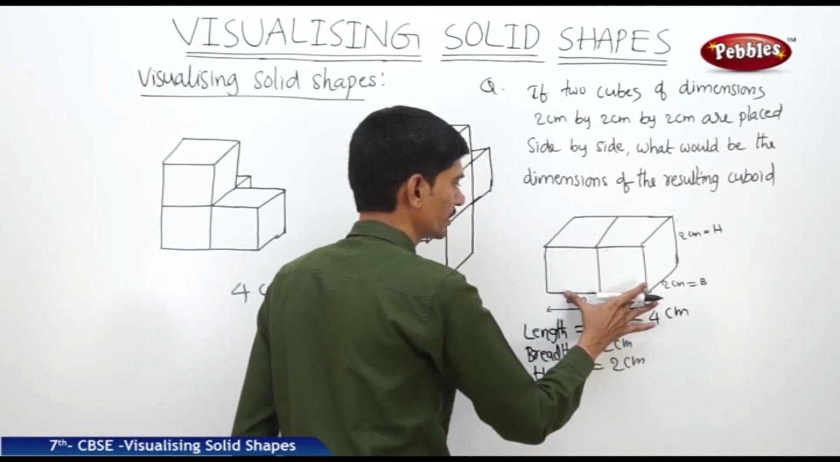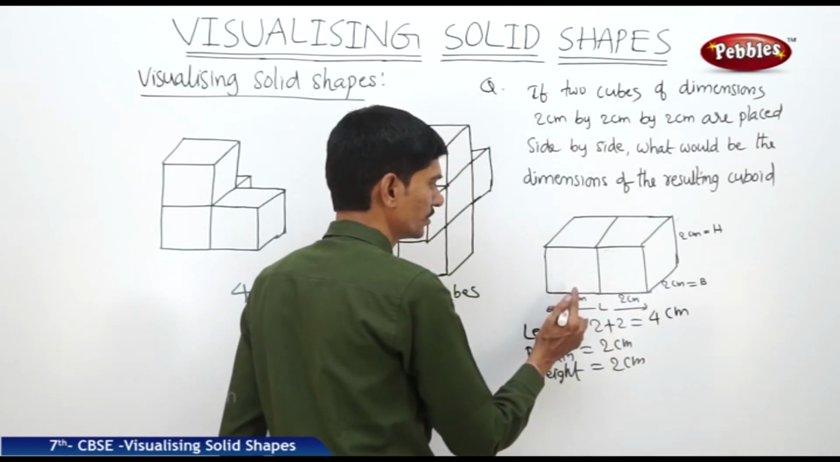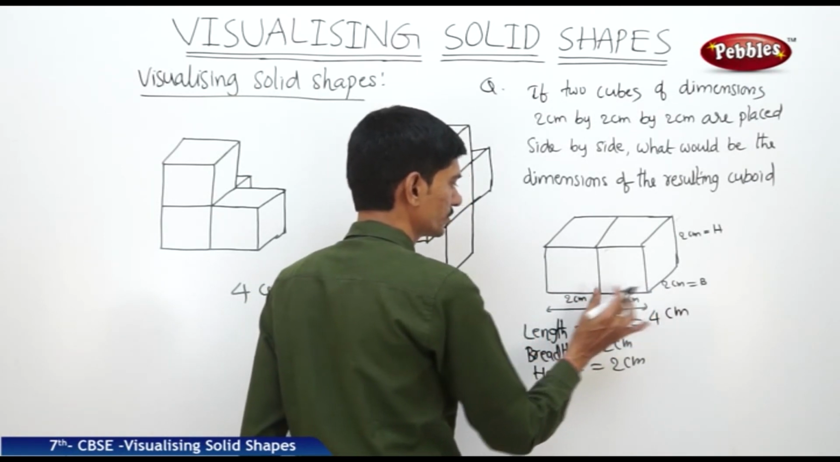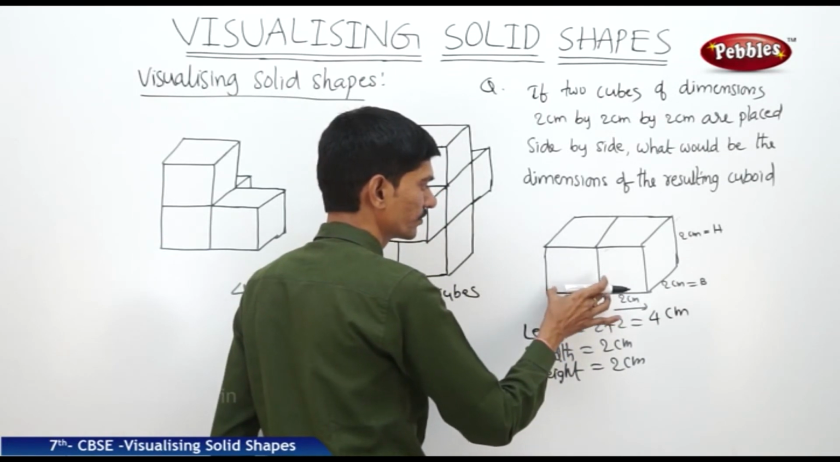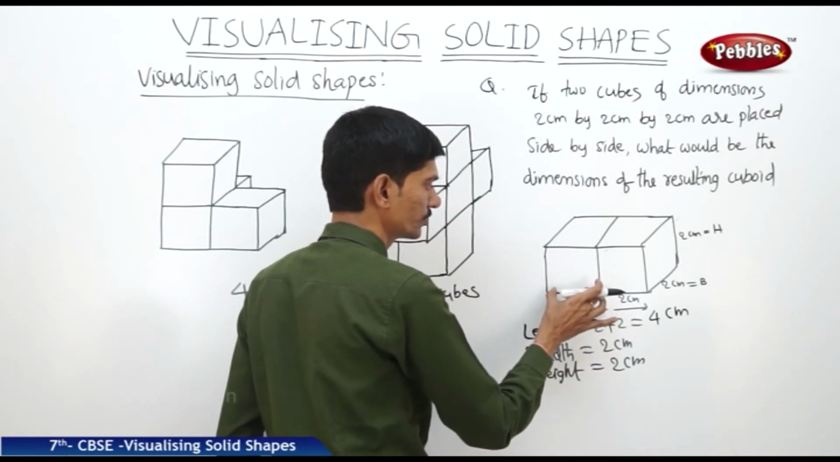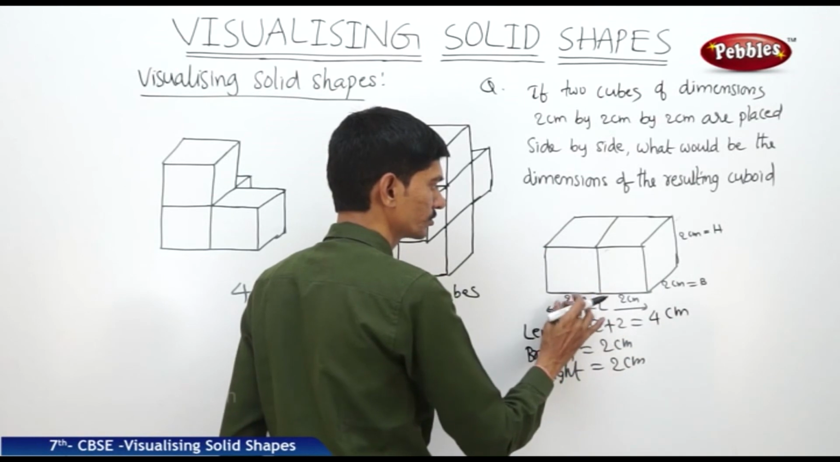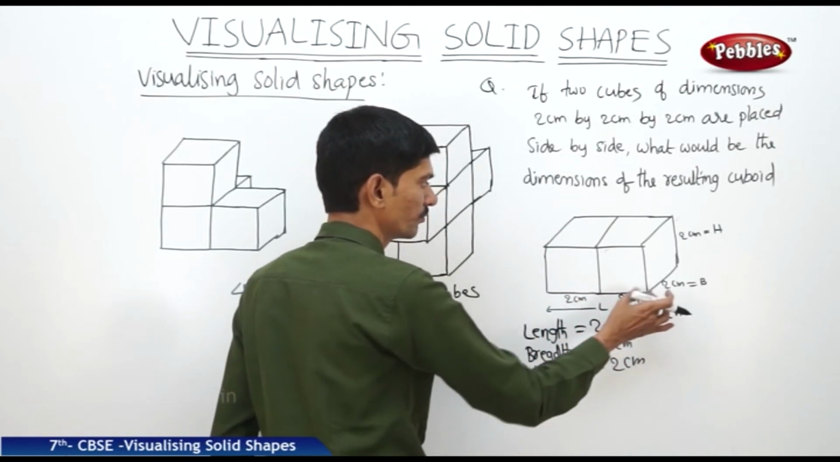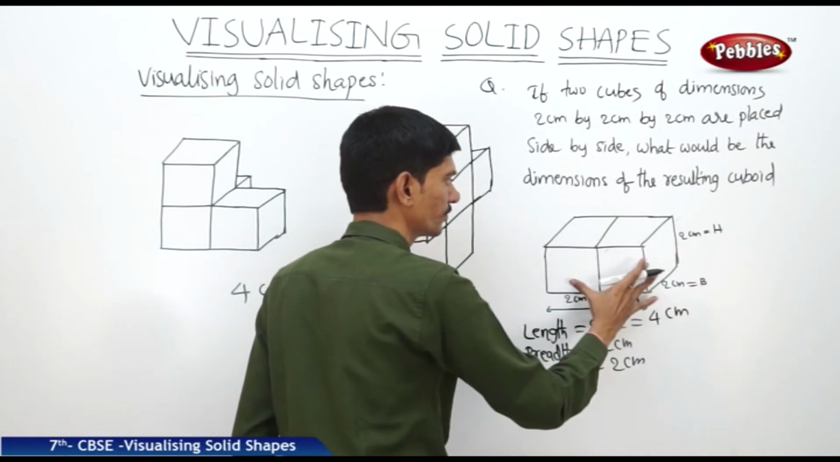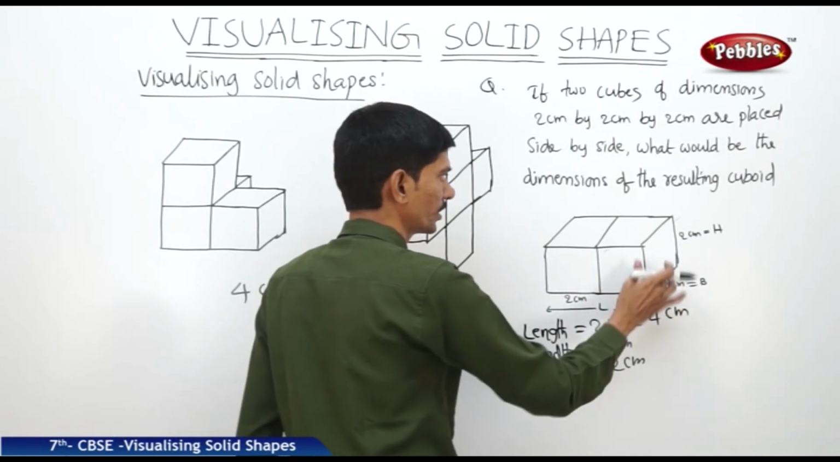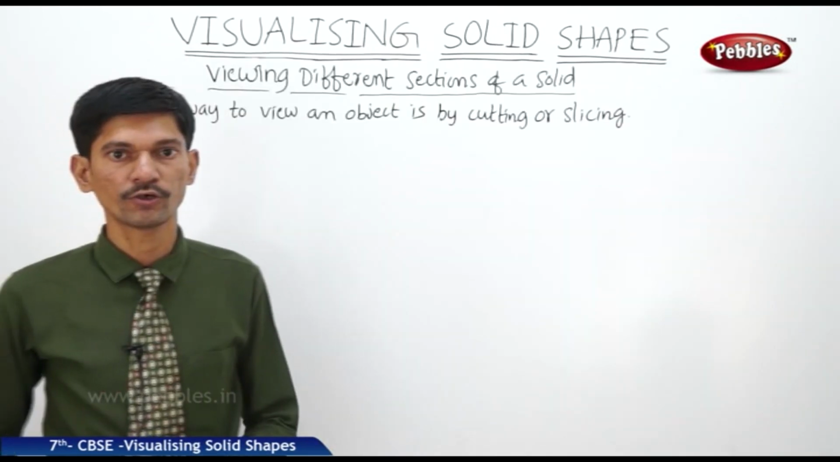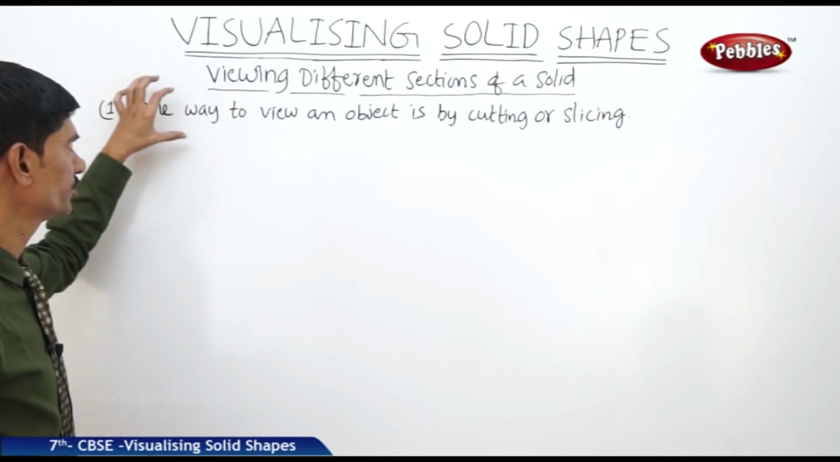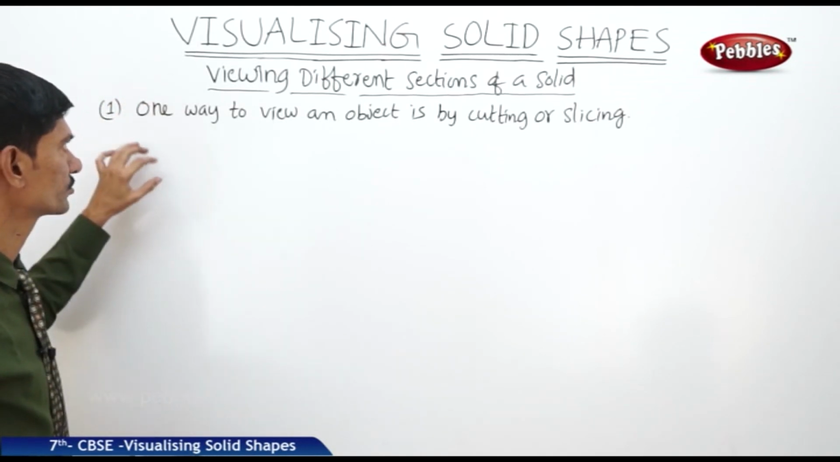So only the length of the cuboid is increased, because the length of the cuboid is equal to the length of the first cube plus the length of the second cube. So that is 2 plus 2, 4 centimeters. But breadth and height of the cuboid are the same as the breadth and height of the cube. Now let us see the next topic, that is viewing different sections of a solid.